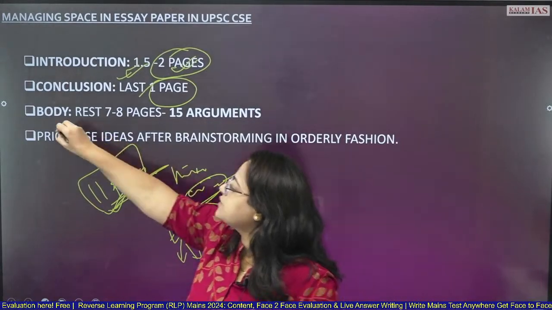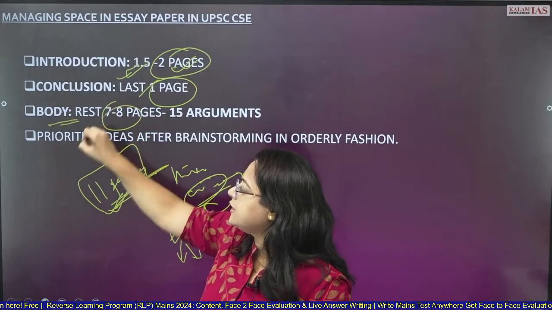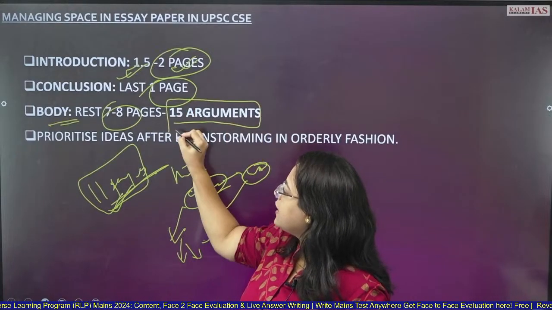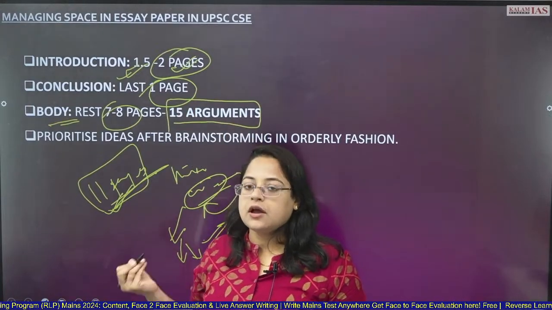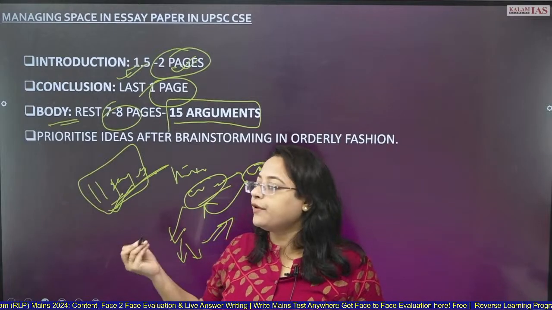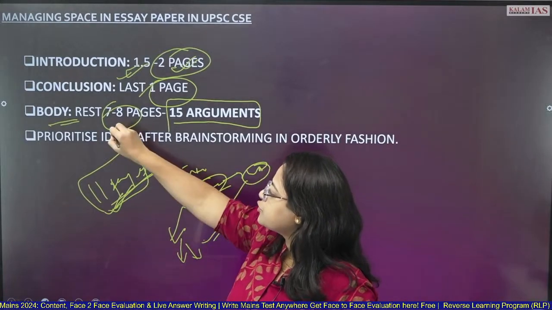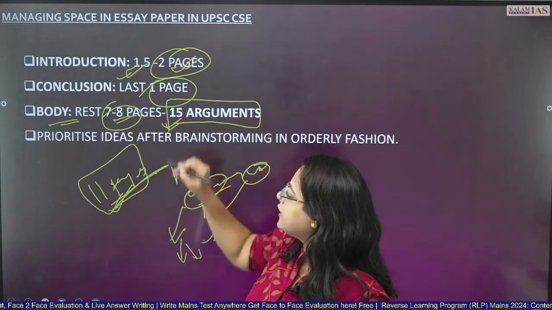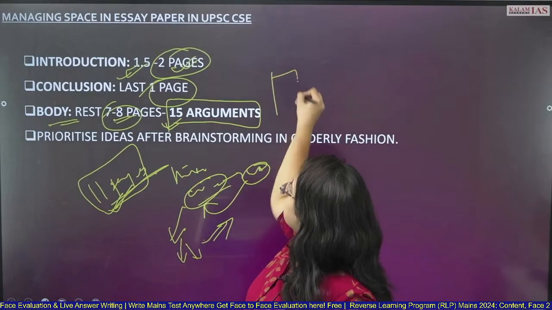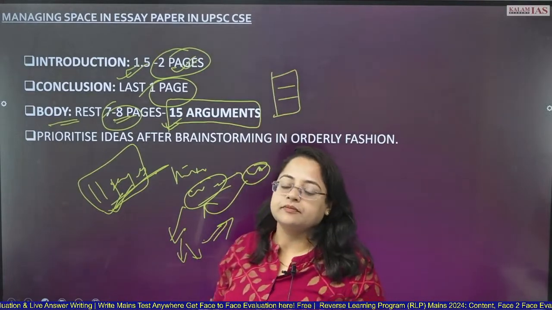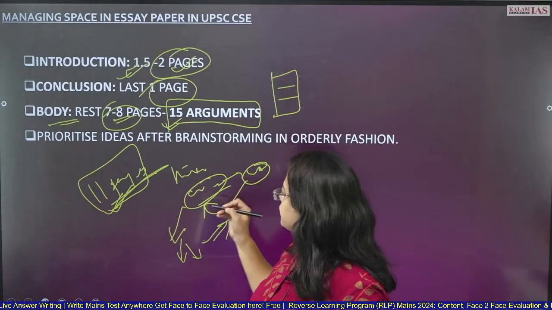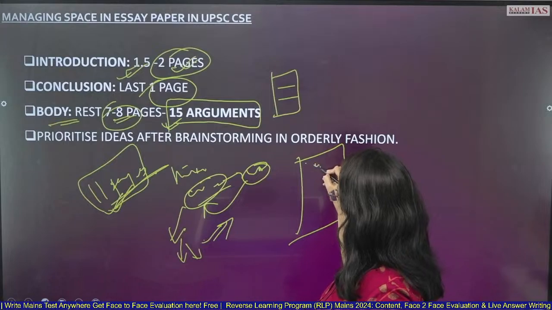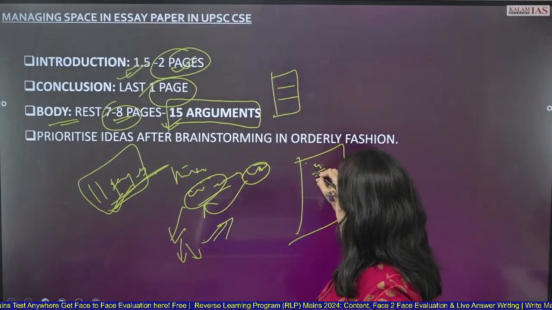Okay. Then comes the body part. So you're getting actually 7 to 8 pages for it. And for 7-8 pages, you have to prepare 15 arguments, including the counter argument part or the way ahead part. Okay, so here you can see how 7 to 8 pages will have 15 arguments when 1 page will have 2 arguments.